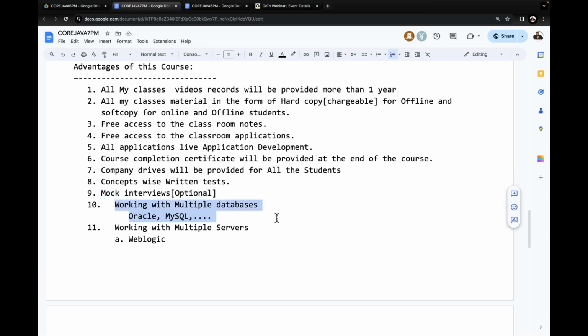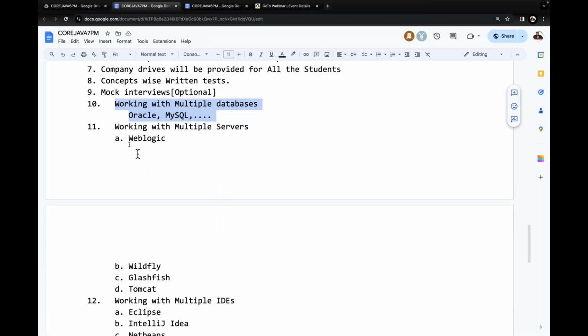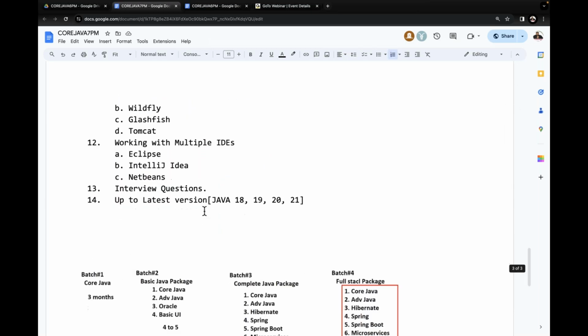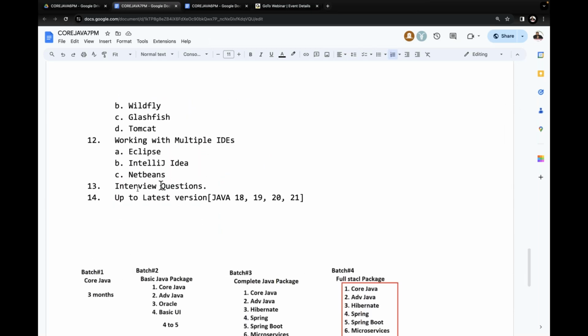The remaining part is technical: working with multiple databases, working with multiple servers, and working with IDEs like Eclipse, IntelliJ IDEA, and NetBeans. As part of the course, interview questions we are going to cover. And up to which version of Java are we going to teach? Up to the latest version of Java. Understand it clearly, up to Java 21, all features we are going to understand.